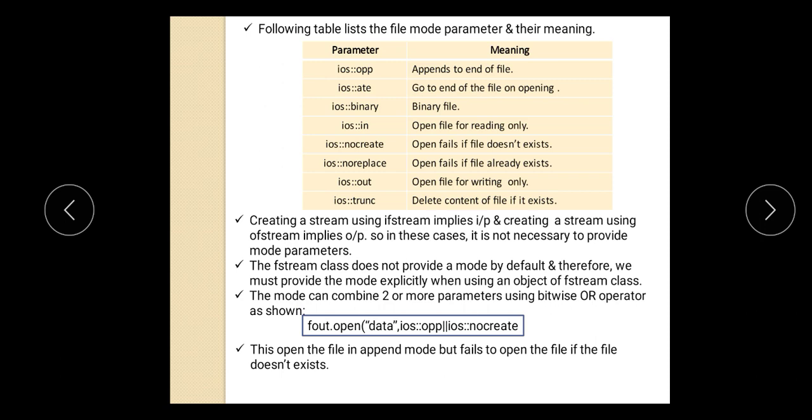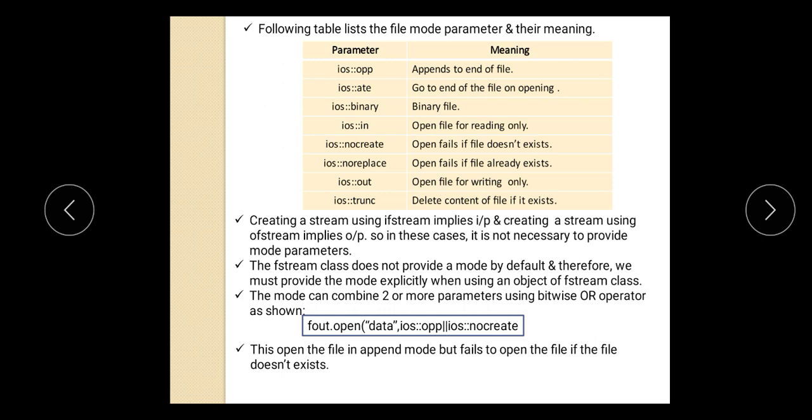As I said, the default value for ifstream is in, and the default value for ofstream is out. That means for ifstream, by default it is open in the reading mode, and for ofstream by default it is open for the writing mode. But for fstream, which performs both input and output operations, there is no default value for the mode, and you need to give an explicit value for the mode. That means you need to pass any of these parameters explicitly.